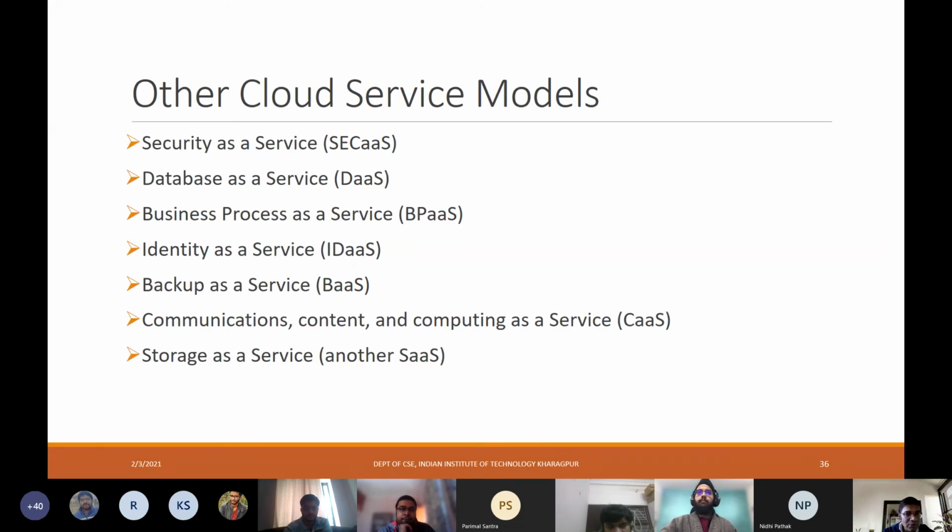I told you about these primary models: infrastructure, platform, and software. But over time, these cloud services have evolved into anything as a service. In the literature, there are models proposing security as a service, database as a service, business process as a service, identity as a service, backup as a service, communication, content, and computing as a service, storage as a service, and also network as a service.